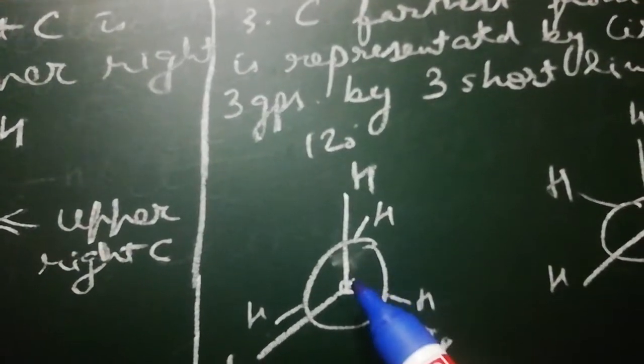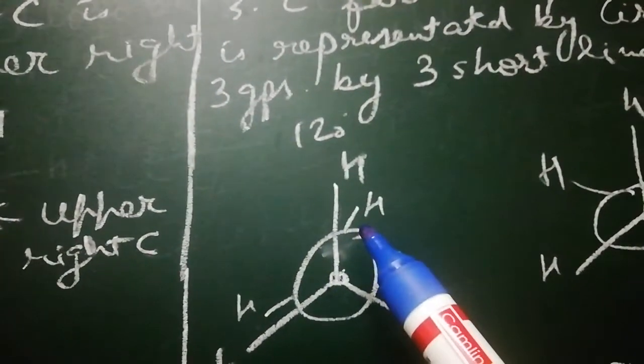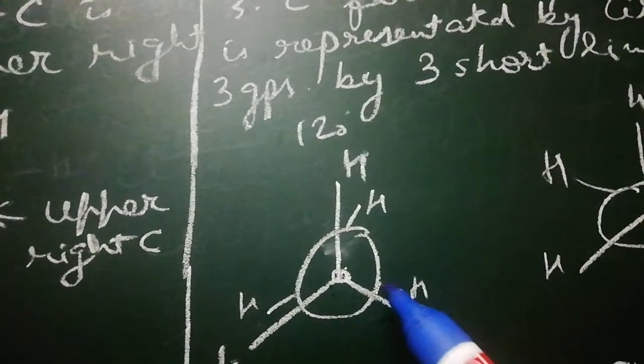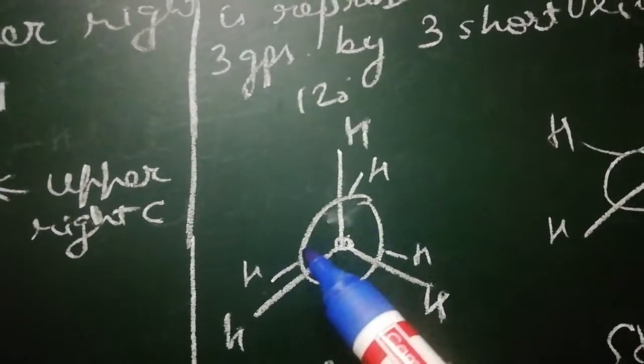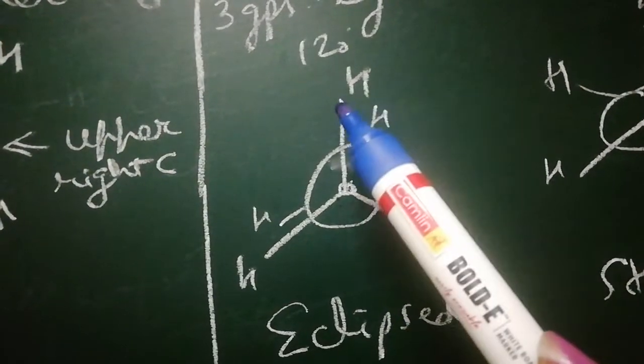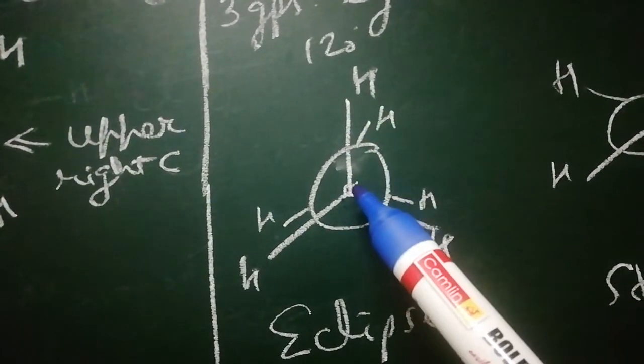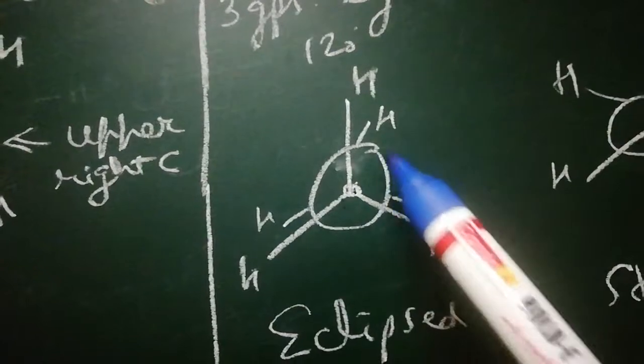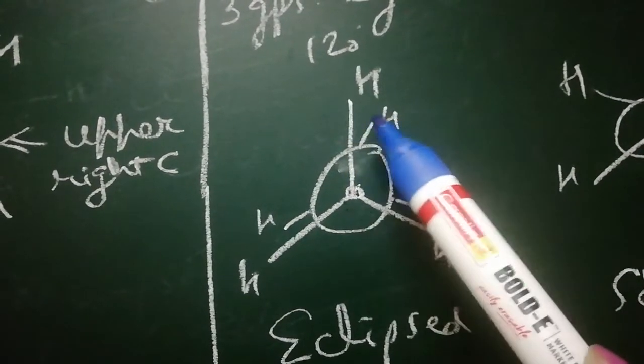Also, carbon which is farthest from the eye is represented by the circle, and 3 groups are represented by the short lines. They are also separated by 120 degrees. So, in eclipsed conformation, the atoms of 2 carbons, which are represented by a point and by this circle, are exactly at the back of each other.